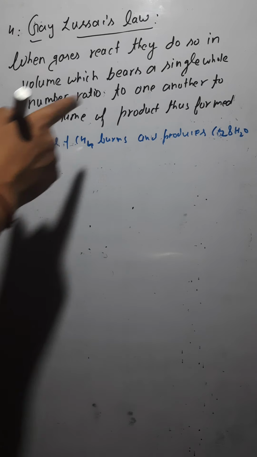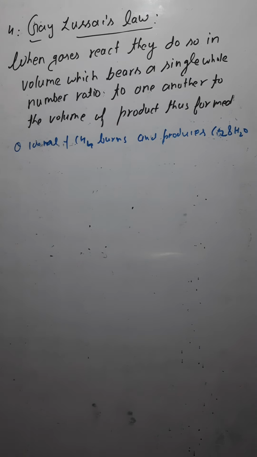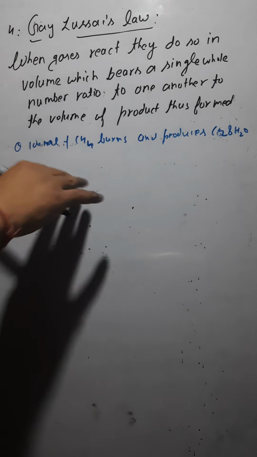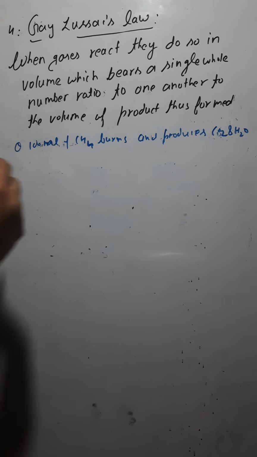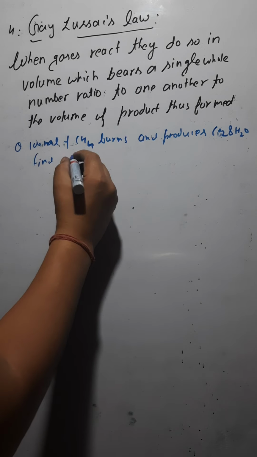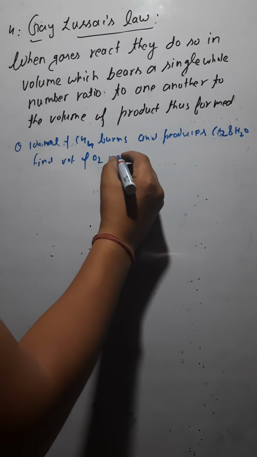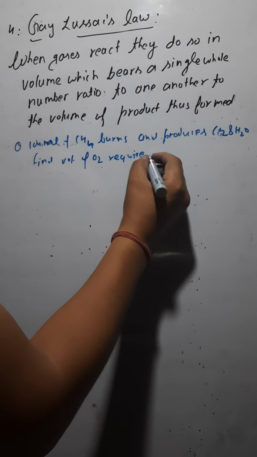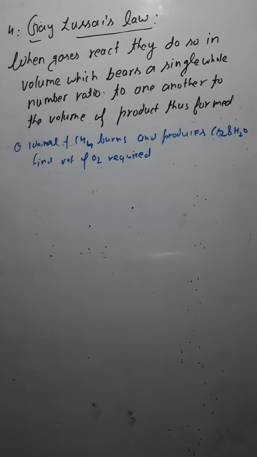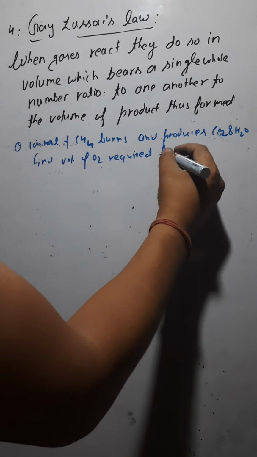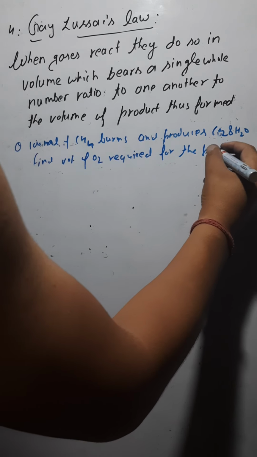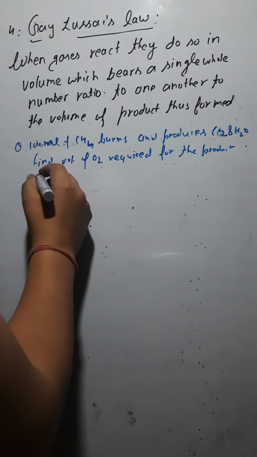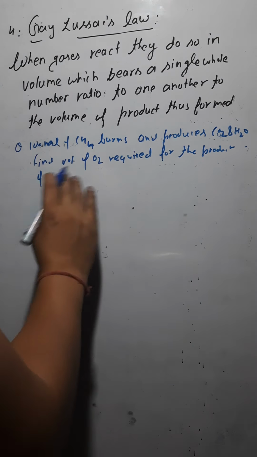Find the volume of oxygen required, because for burning you need oxygen. So how much oxygen would be required, that you have to find out. Find the volume of oxygen required for the production of CO2. Now how would you solve this question? Let's say this is the question.